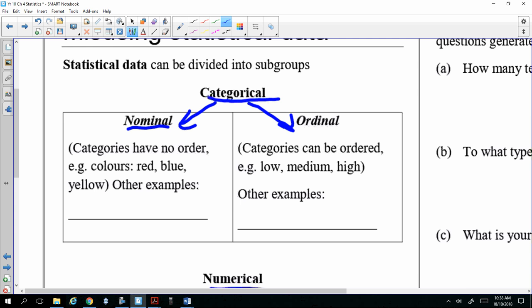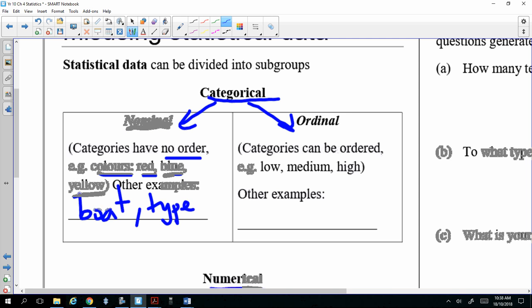Nominal are things that have no order. For example, the colors red, blue, and yellow, you can't put in order. Any other examples you can think of? Like the type of boat or type of cars. Okay, they are in categories.